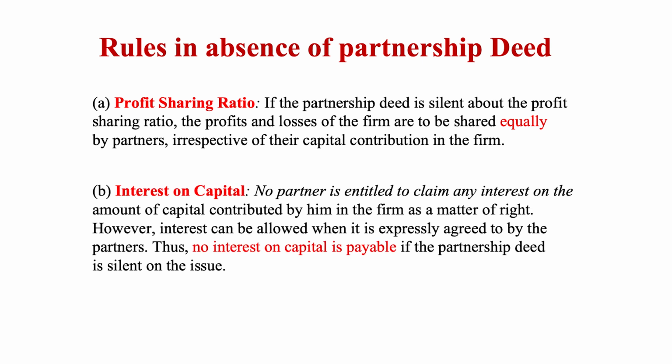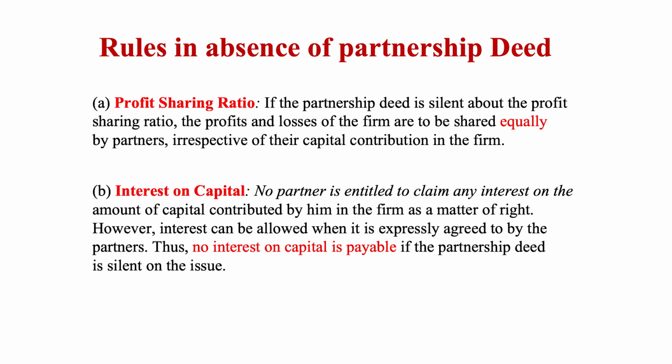Number B. Interest on capital. No partner is entitled to claim any interest on the amount of capital contributed by him or her in the firm as a matter of right. However, interest can be allowed when it is expressly agreed to by the partners.